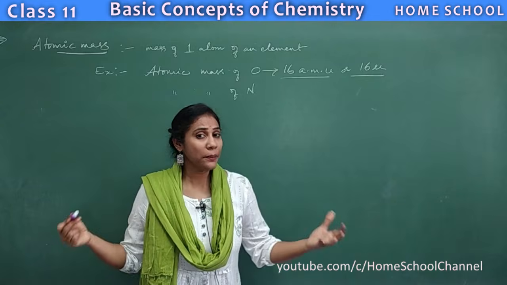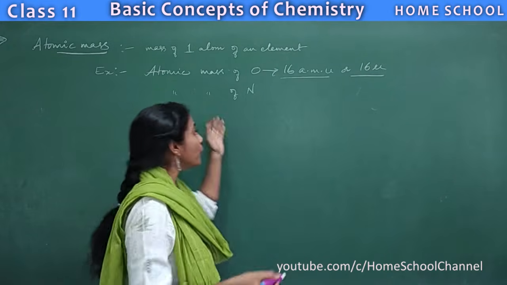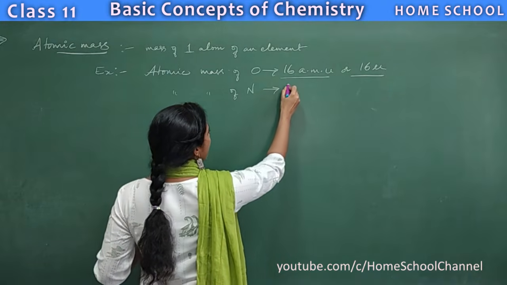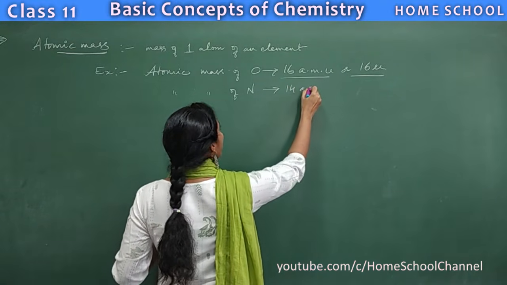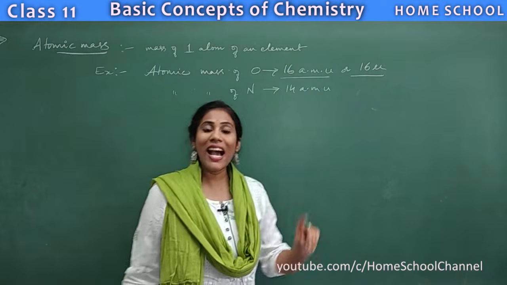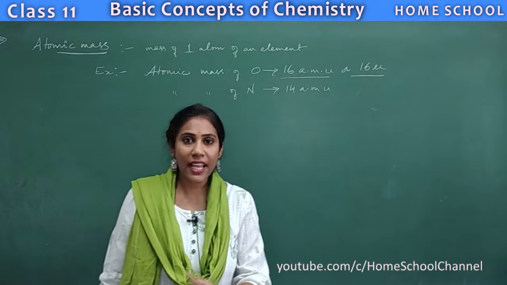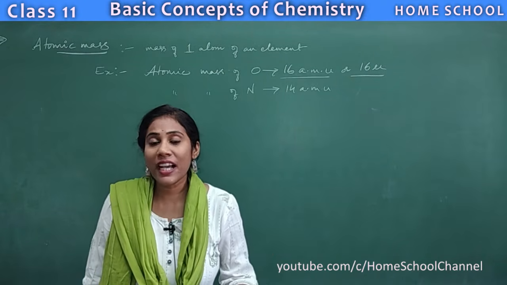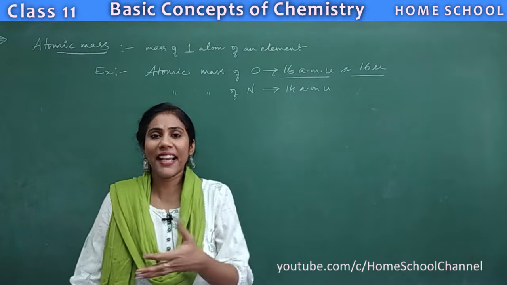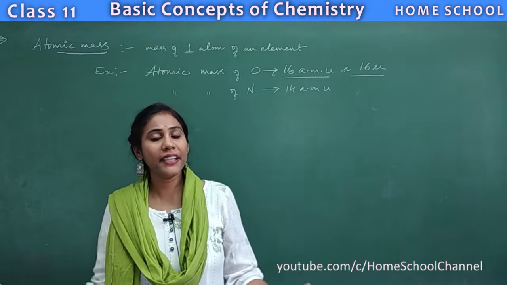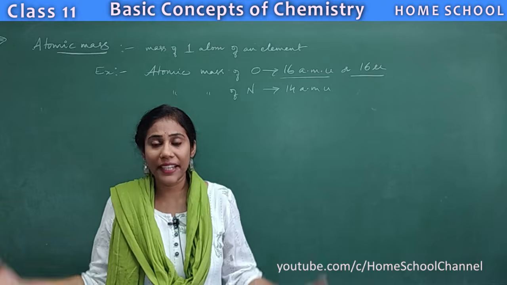Say, atomic mass of oxygen is 16. When I ask you the atomic mass of nitrogen, you would quickly say 14, right? So the atomic mass of nitrogen is 14 AMU. In a similar way, the atomic mass of hydrogen, you would say 1. Atomic mass of carbon, you would say 12. Like that, we all know the concept of atomic masses. In the periodic table, it will be mentioned, right?